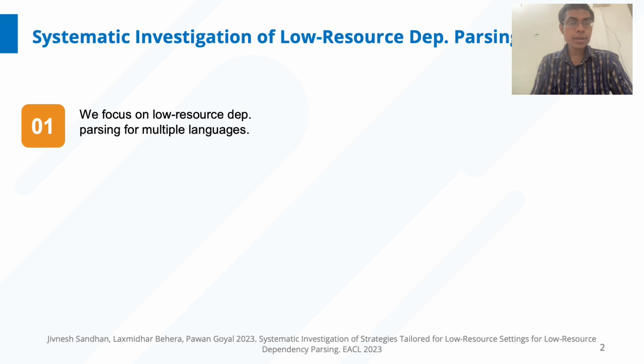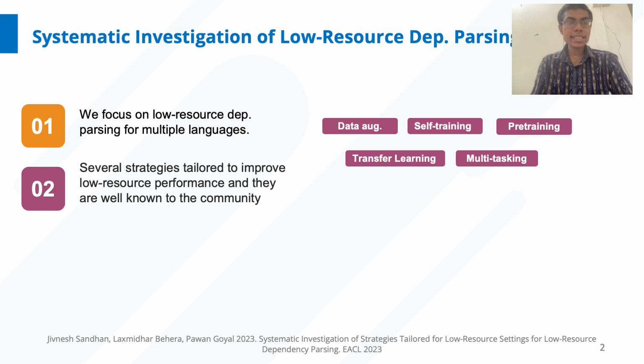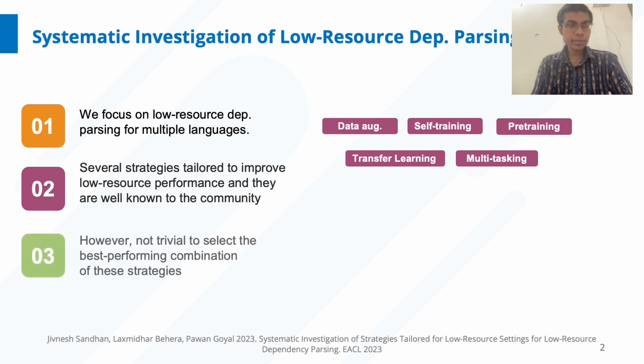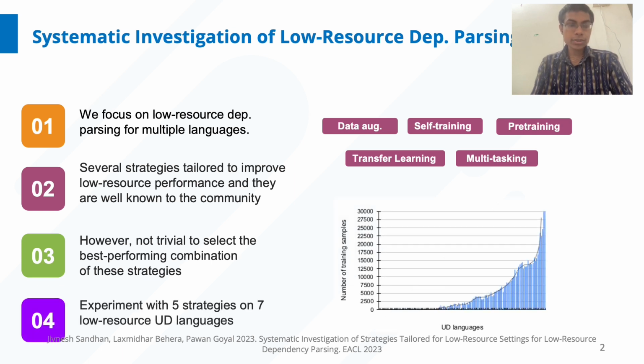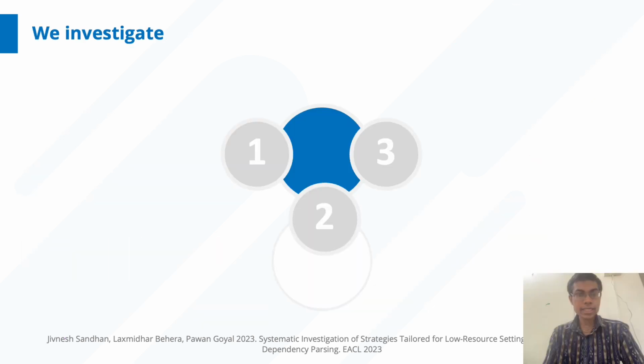We focus on low resource dependency parsing for multiple languages. Several strategies such as data augmentation, self-training, pre-training, transfer learning, and multitasking are tailored to improve low resource performance, and they are well known to the community. However, we find that it's not trivial to select the best performing combination of these strategies. So we experiment with the 5 strategies mentioned above on 7 low resource universal dependency languages.